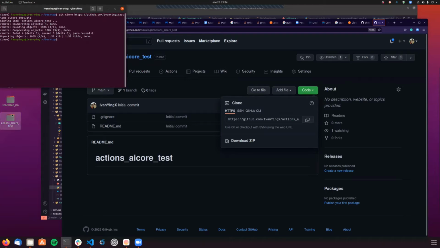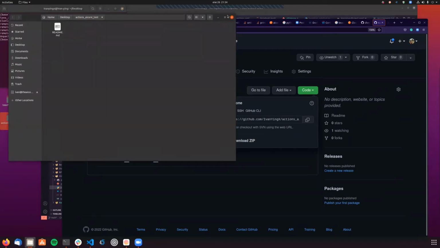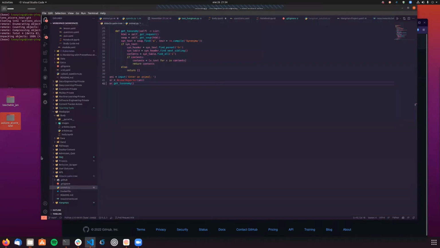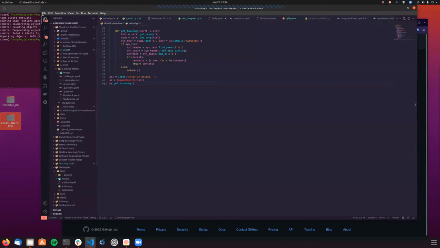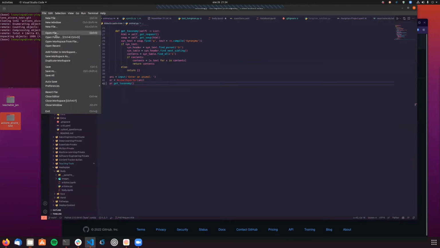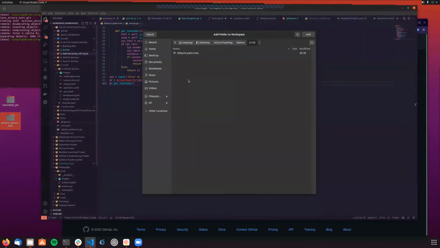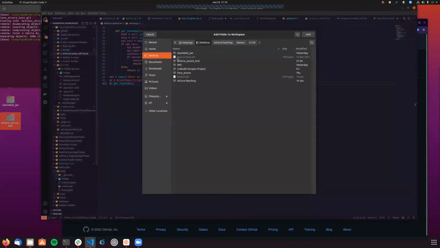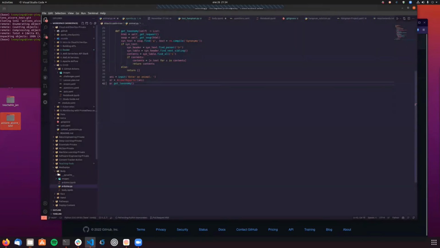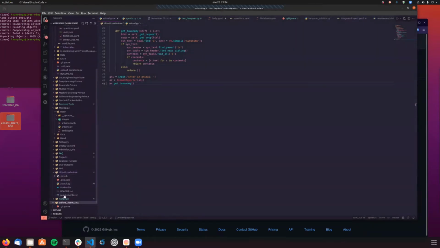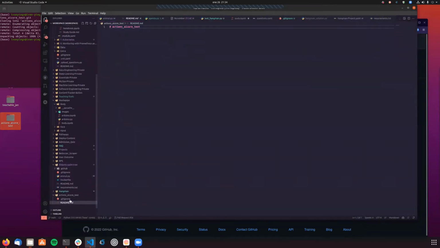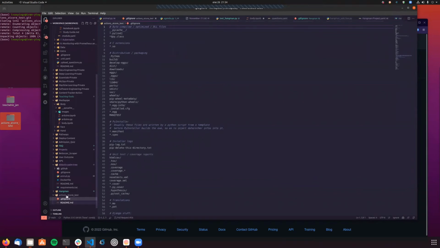All right, so we have it here now, and I'm going to open that in VS Code, adding the folder to the workspace. I go to desktop, and it was actions core test. Good. So now here's the repo that I just created with the README file and the git ignore.